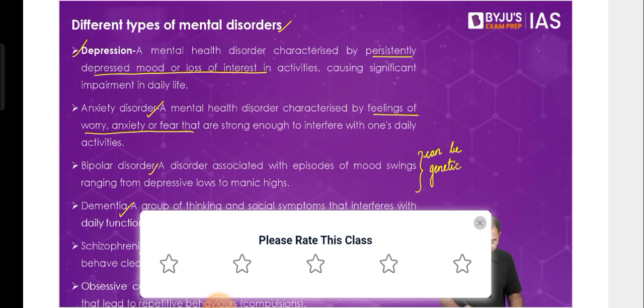And then there is something called OCD, or obsessive compulsive disorder, where we talk about excessive thoughts or obsessions that lead to repetitive behaviors or compulsions. Most of us like some kind of pattern in our lives, and if something goes beyond that pattern, we may not like that. But in case of patients suffering from OCD, even a small departure could mean a lot of issues for them.